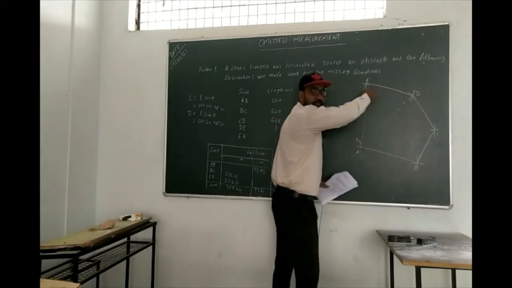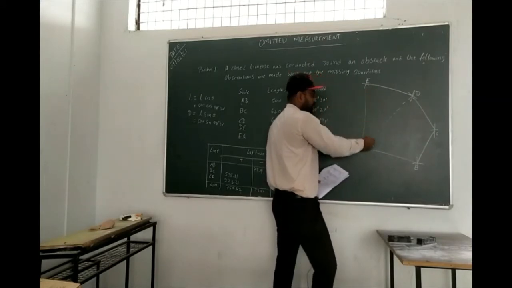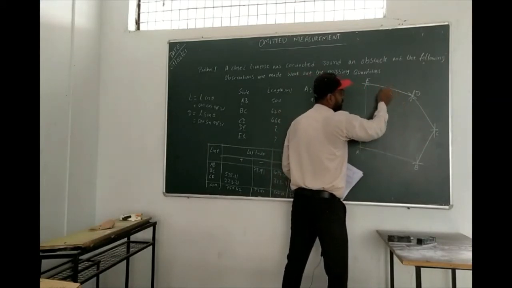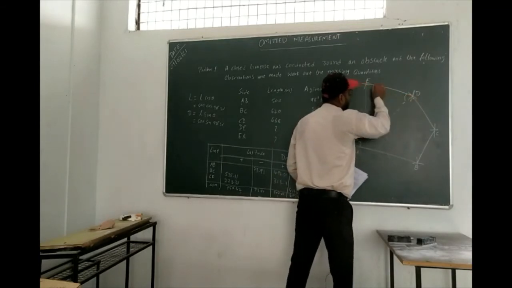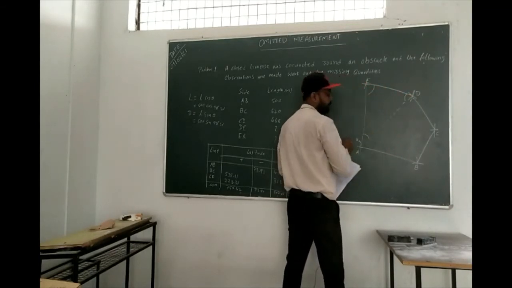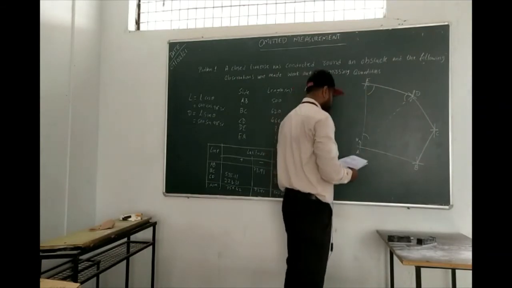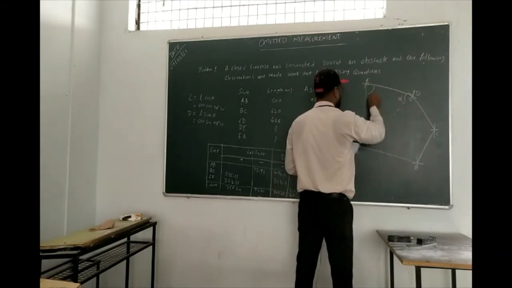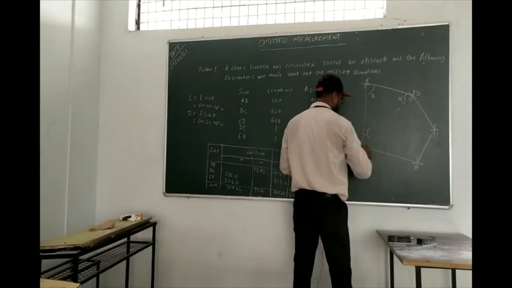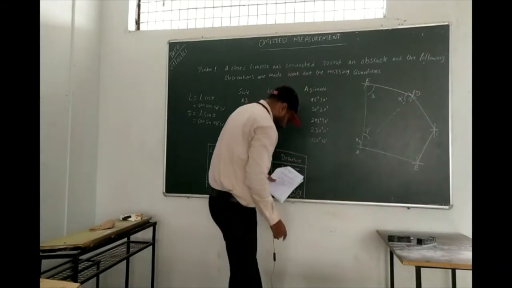If you cut this, it will become one triangle. So if you do the summation of this, you will get this triangle. Before that, consider these as the included angles for this triangle. For this triangle I'm going to denote this as alpha, this as beta, and this as gamma.